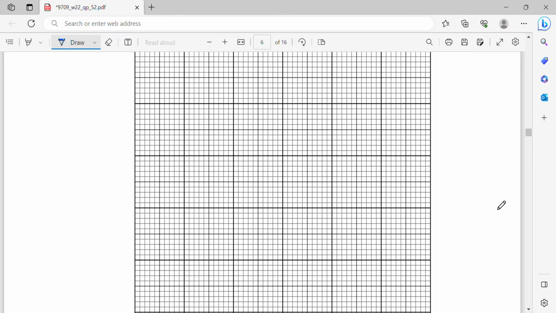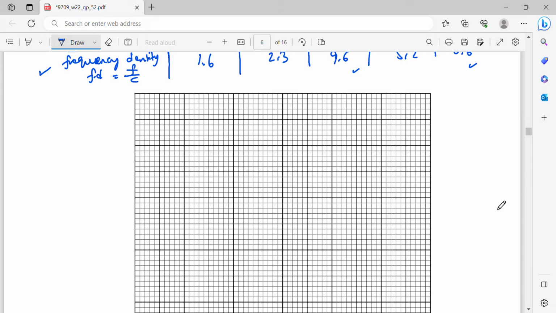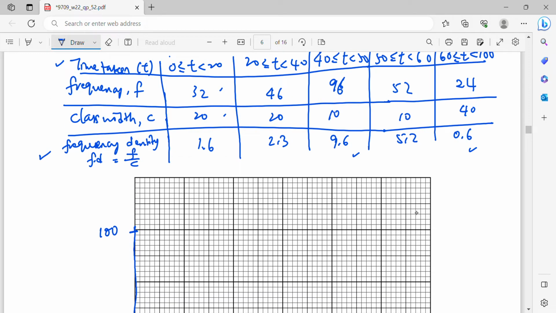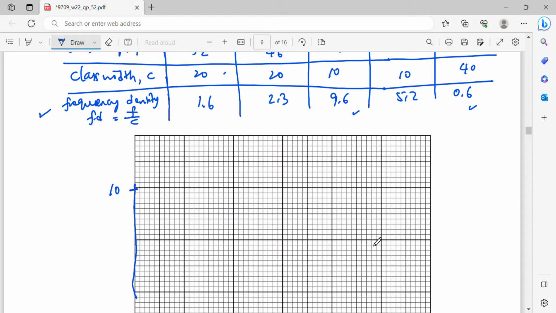So now this is the graph. Okay, so I will just draw here. Let's say here is 100. Sorry, the frequency density 10. 9.6 I will label as 10. Then here will be 8. This is 4.